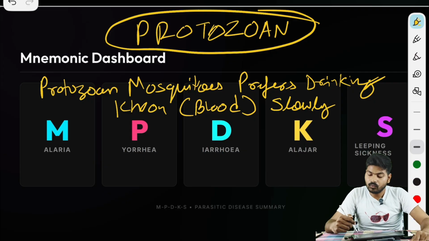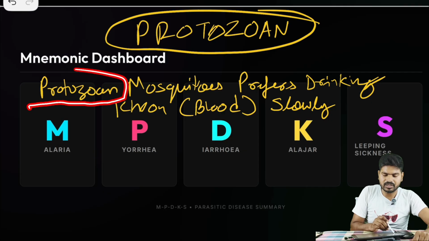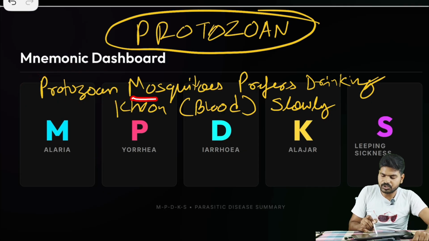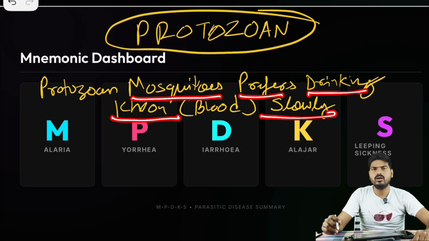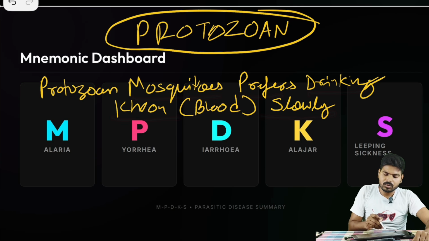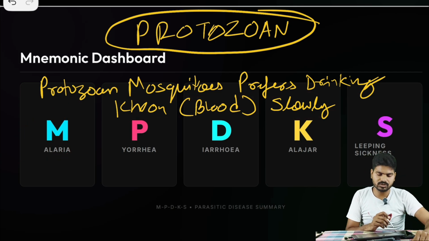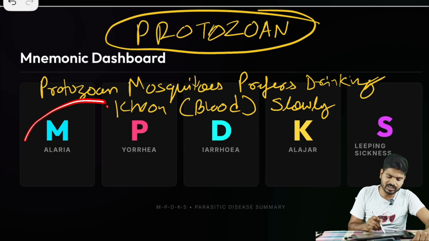Now, very much interesting how protozoan, that means protozoa, mosquitoes prefer drinking khoon slowly. What does a mosquito do to you at night? They drink our blood slowly. So annoying. Now, mosquito, M stands for malaria, and malaria is caused by a female mosquito. Malaria.